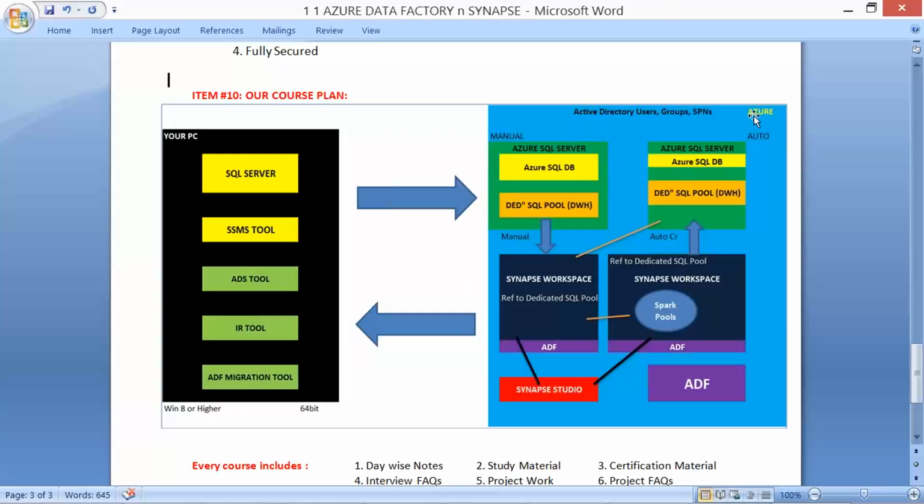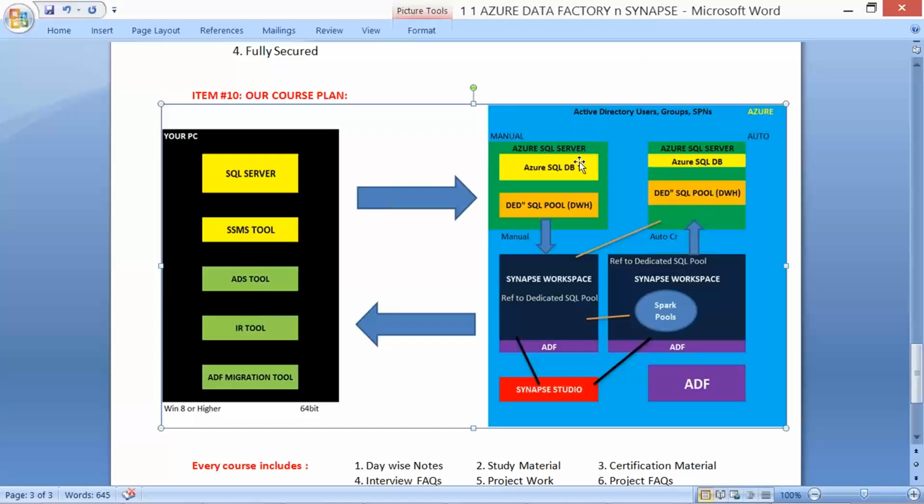And we are going to create an Azure service. Here it is, an Azure account. Inside the Azure account, we have different options to work with Azure Synapse. Either you create a SQL Server manually, then create a Synapse workspace, or you create a Synapse workspace and one server will be auto created. Both are the same.